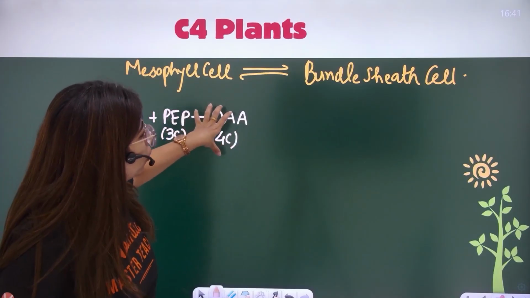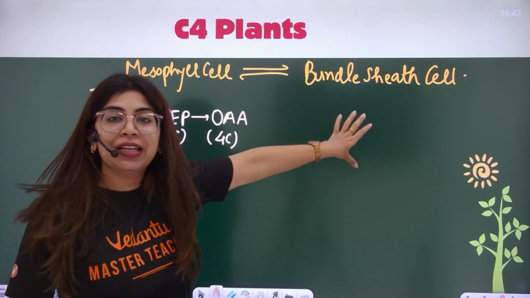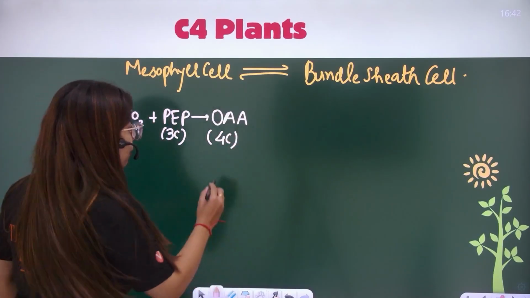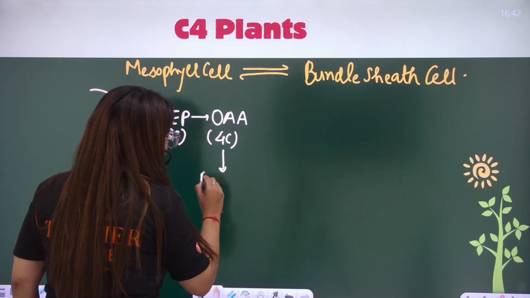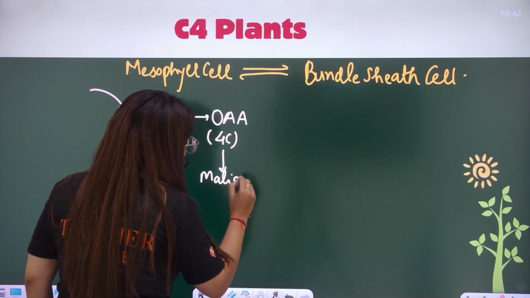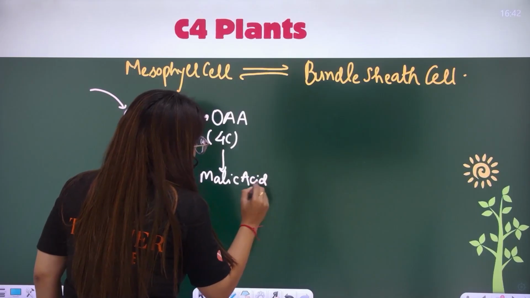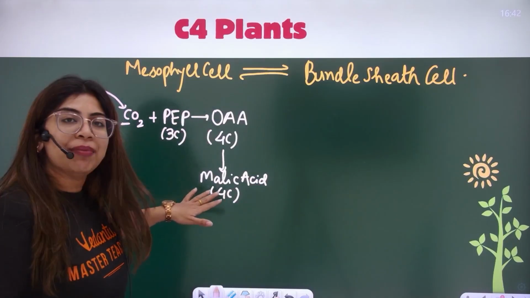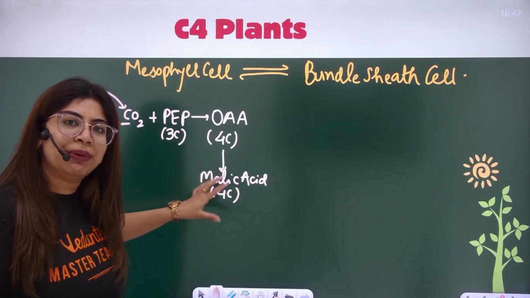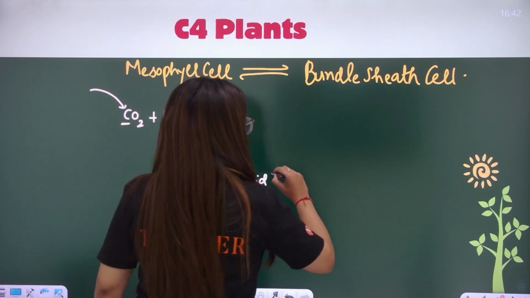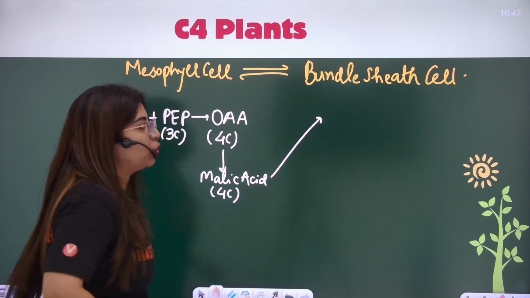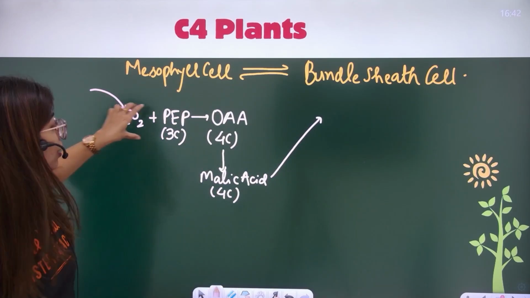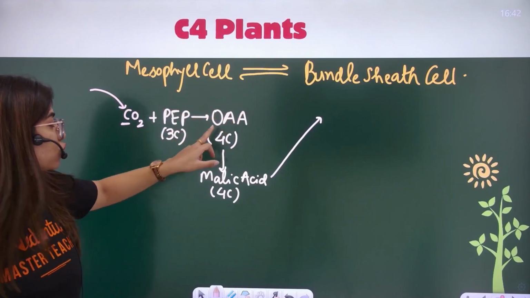I want to send OAA or this organic acid here, but it is very reactive. So what do I do to avoid it? I convert OAA to another, similar acid. I am calling it malic acid, which has 4 carbons in it. I converted it. Why? Because malic acid is a little more stable, less reactive. Now it is my malic acid which is moving into the bundle sheath cells. What did I do? CO2 is fixed here. This is my primary fixation.